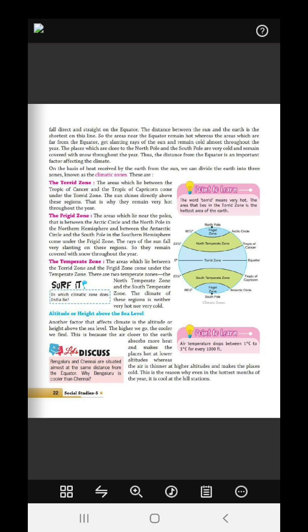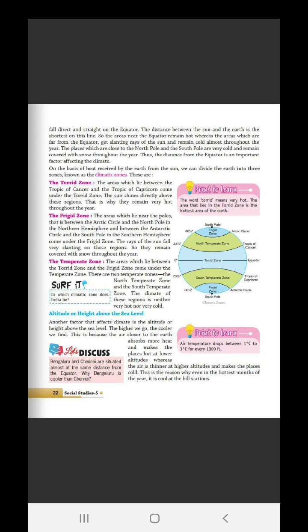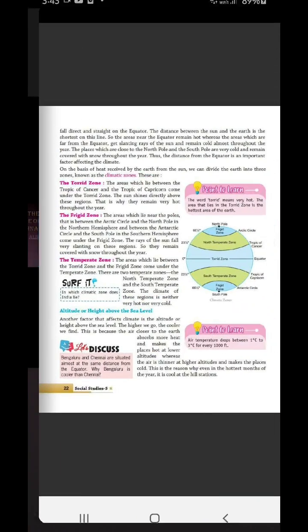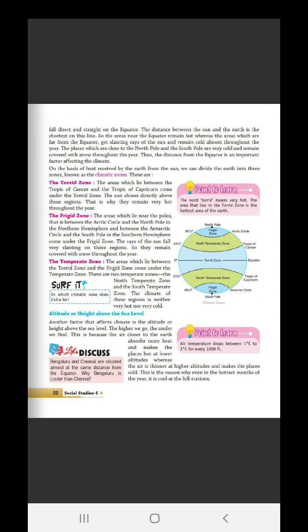Next, on the basis of heat received by the earth from the sun, we can divide the earth into three zones. They are climatic zones. And what are the three climatic zones? Torrid, frigid, and temperate. Now, what is the torrid zone? The areas which lie between the Tropic of Cancer and the Tropic of Capricorn come under the torrid zone. The sun shines directly above these regions. That's why they remain very hot throughout the year.